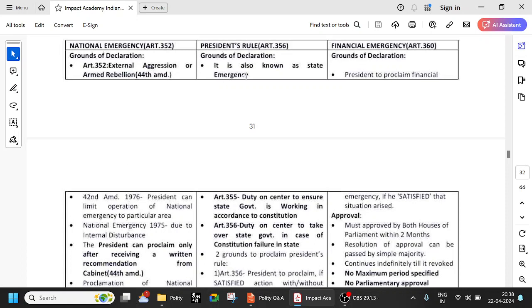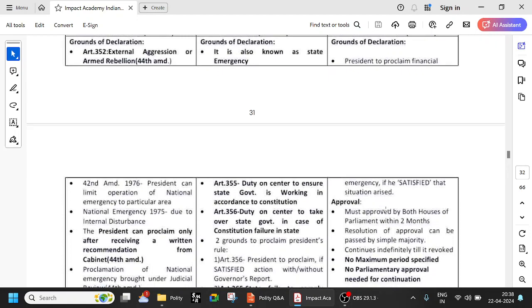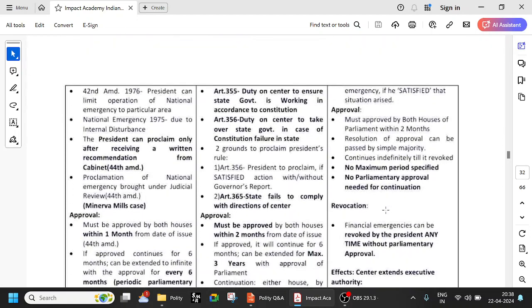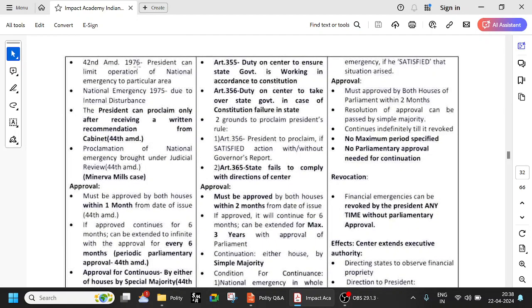So president's rule is also known as state emergency, and then financial emergency. President can proclaim financial emergency if he is satisfied that a situation has arisen. President's rule is also called state emergency because usually it is applied in the states. Now, national emergency: the 42nd Amendment Act of 1976 says the President can limit operation of national emergency to a particular area. Because national emergency in 1975 was due to internal disturbance. So now internal disturbance is not enough. You need to have external aggression or armed rebellion.